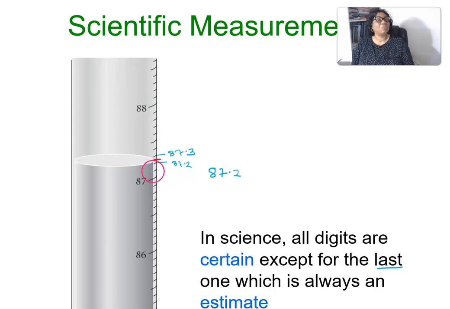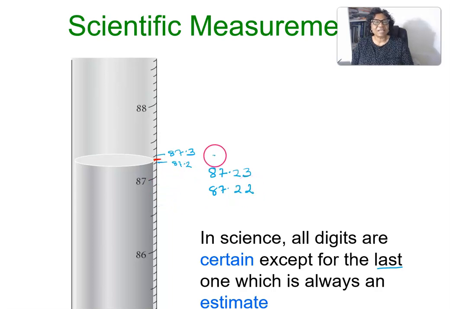So what we have to do is to divide this part into 10 and get an estimate. Somebody can say it's 87.23. Another person can say it is 87.22.